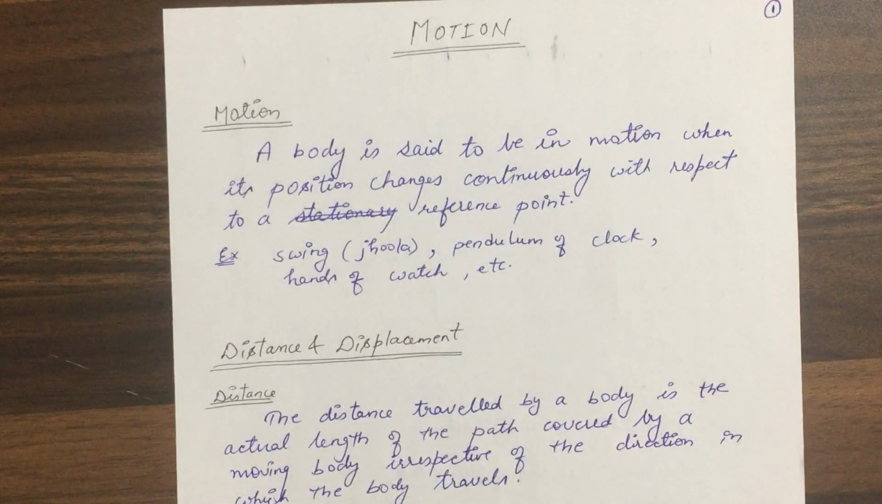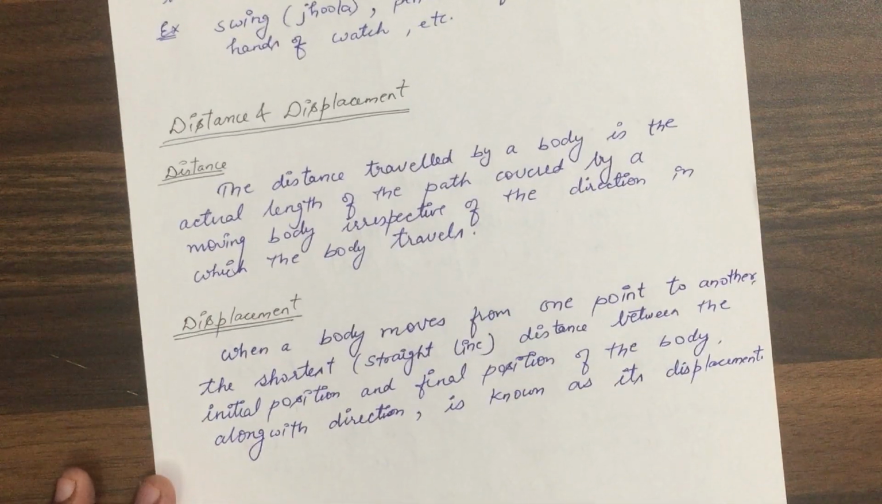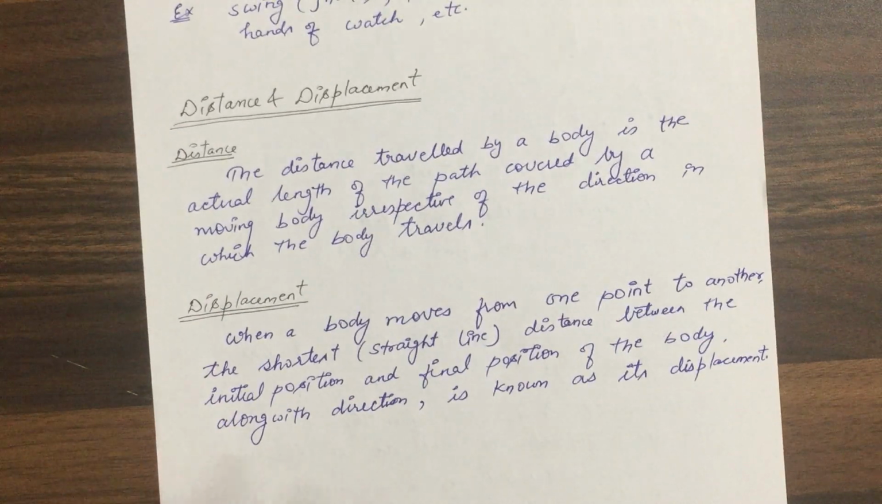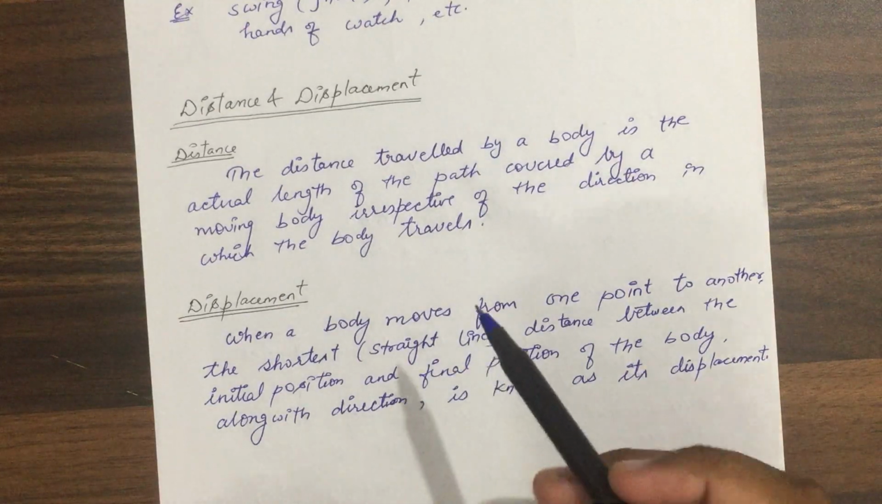Okay, so now let us take two terms which we'll be discussing. These are again important terms in the prospect of this chapter. These are distance and displacement. Okay, so first of all, what is distance? Actually distance is the total path length covered in any direction. Okay, it doesn't depend on the direction, it actually depends on the total path covered.